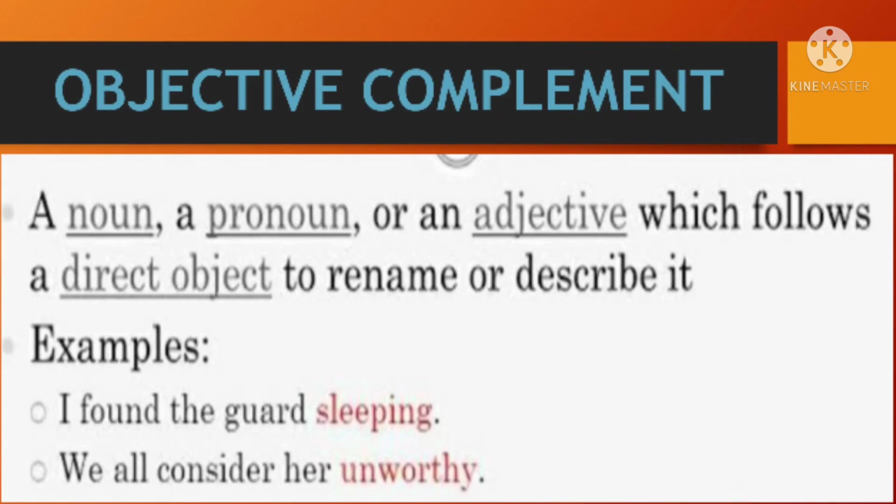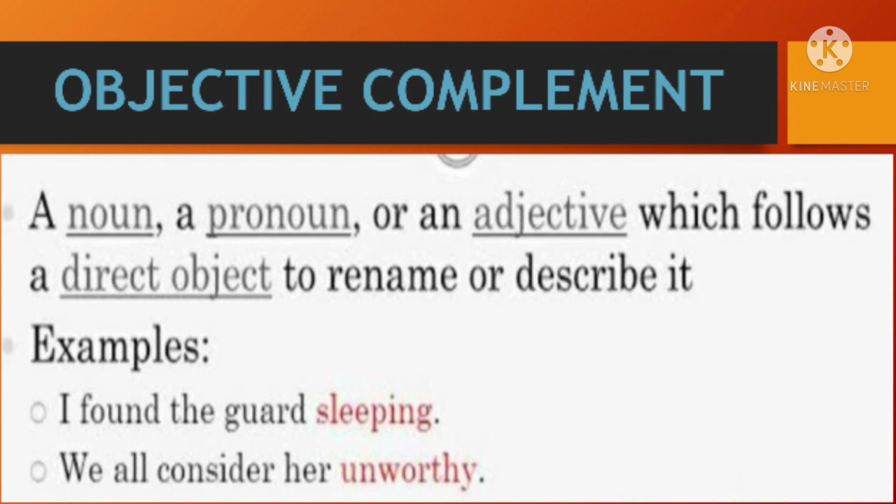Objective complement. A word that comes after the direct object and describes or renames it is an objective complement. It comes after the direct object and it describes or renames it. We call it an objective complement. If you take an example here, I found the guard sleeping. What did you find here? Guard sleeping. So what is the guard doing here? He is sleeping. So it's a complement.